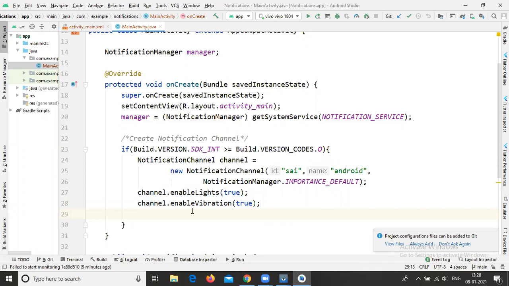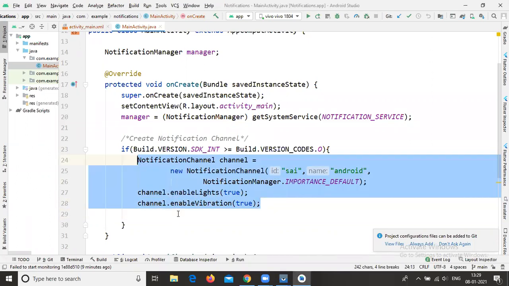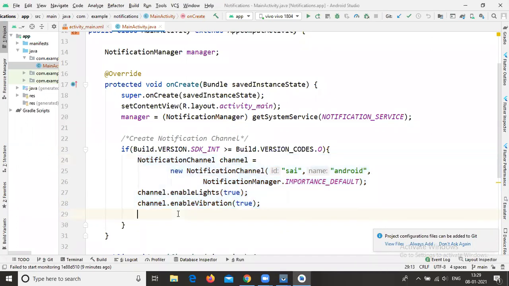After that, you need to create the notification channel. Here I've written all these notification channel properties. Now you need to create the notification channel and set it on your notification manager.